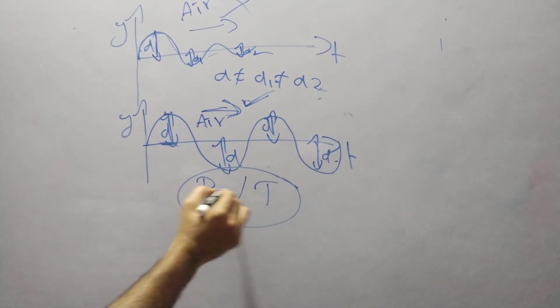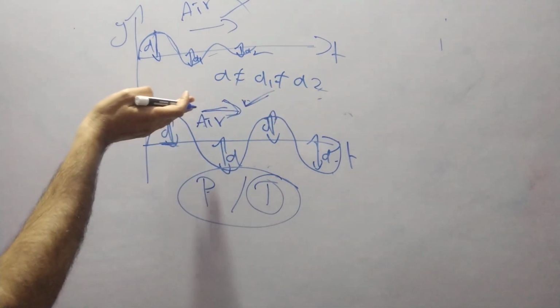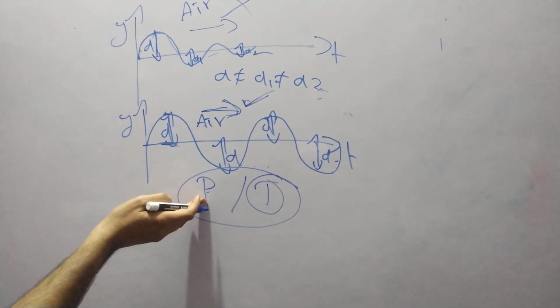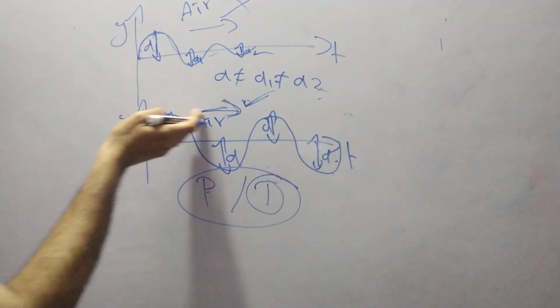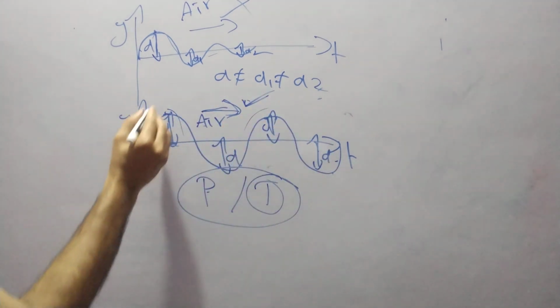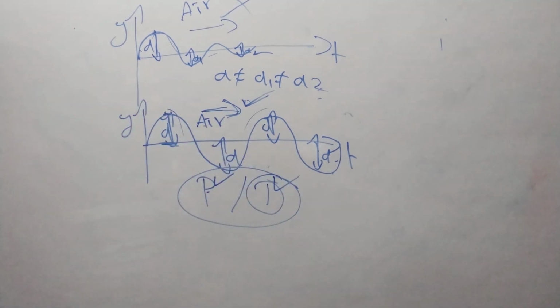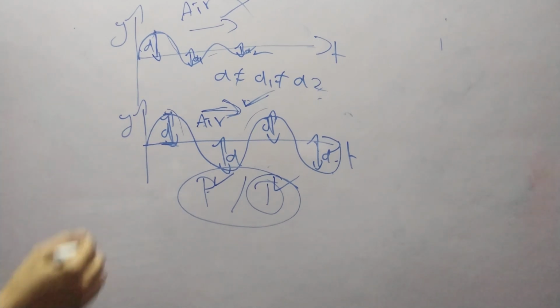Progressive wave or traveling wave. Another name is traveling wave. Traveling means the wave is continuously moving. What is the meaning of progressive? It is progressing. The wave is progressing, the wave is traveling. That's why the name is progressive or traveling wave. Now you can see the difference here.